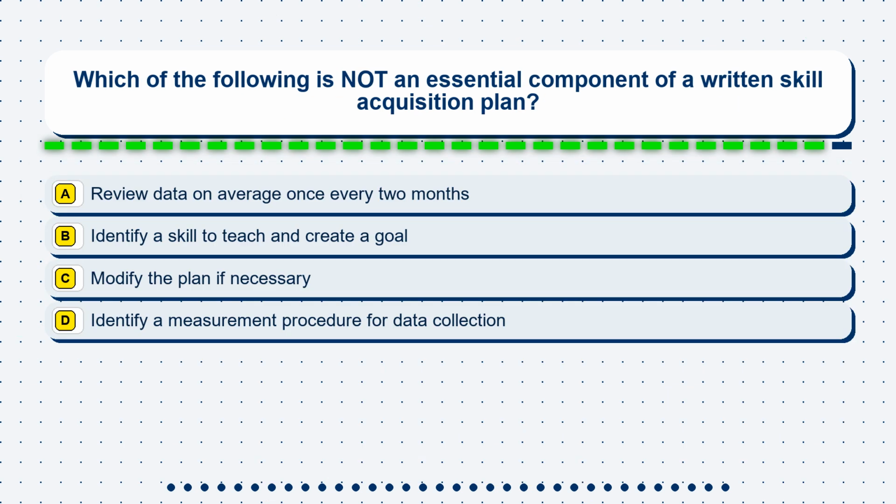Question 24. Which of the following is not an essential component of a written skill acquisition plan? Option A. Review data on average once every 2 months. Option B. Identify a skill to teach and create a goal. Option C. Modify the plan if necessary. Option D. Identify a measurement procedure for data collection.